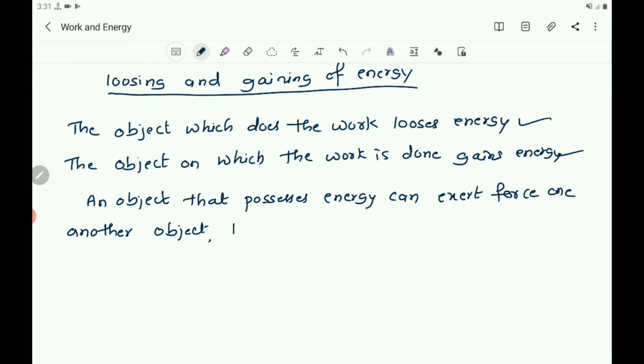Then the second object may move as it receives energy and therefore do some work.